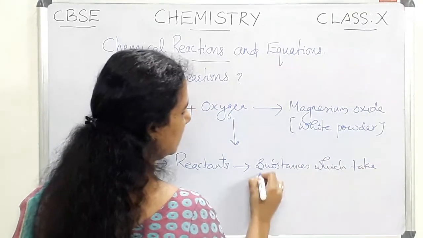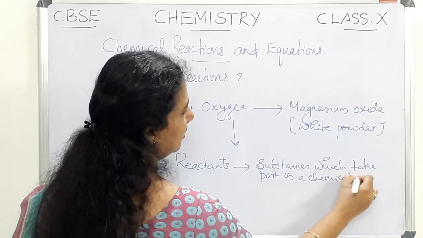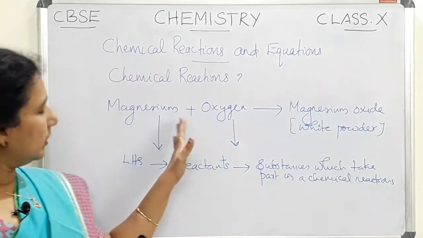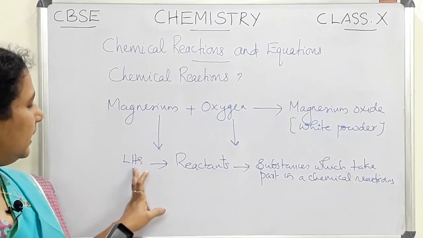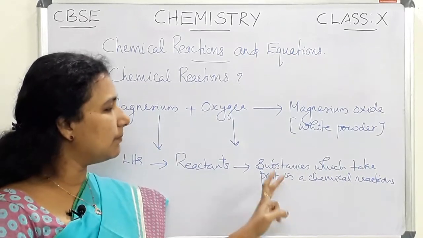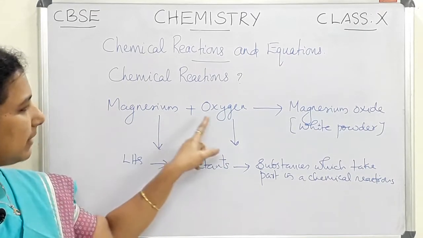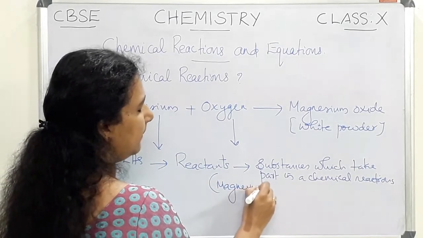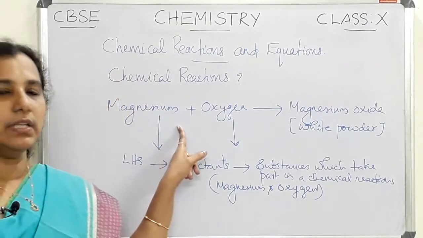The reactants are written on the left hand side of the equation. Here magnesium and oxygen are the reactants in this particular chemical reaction.